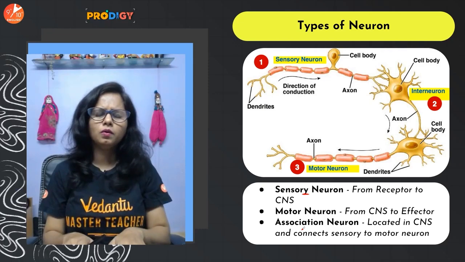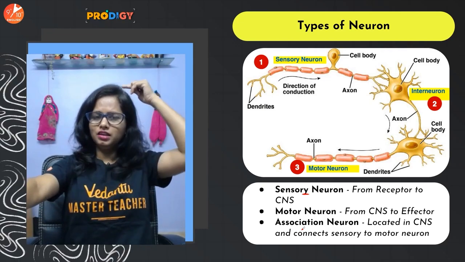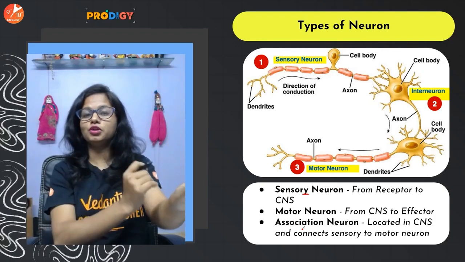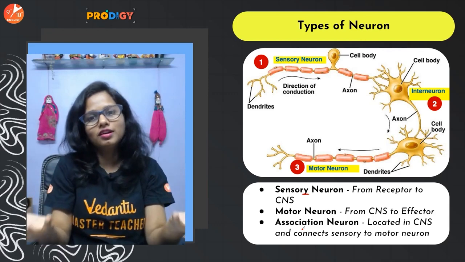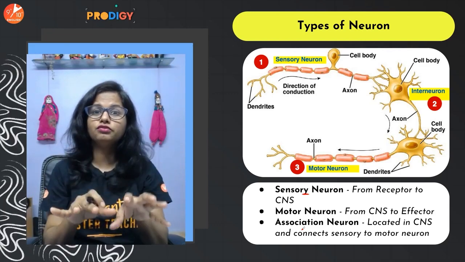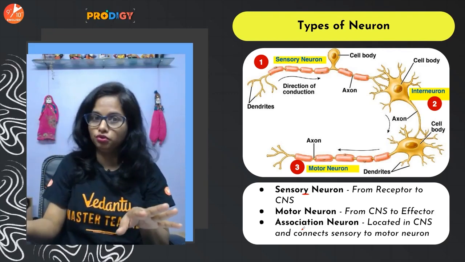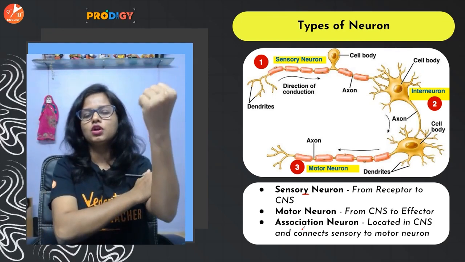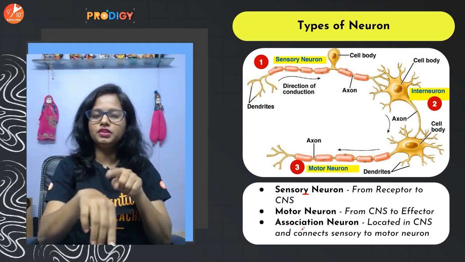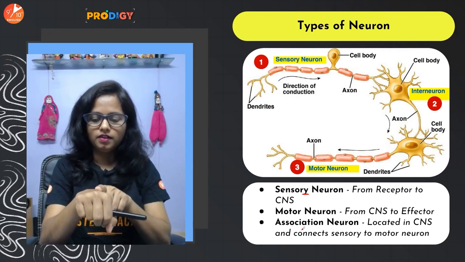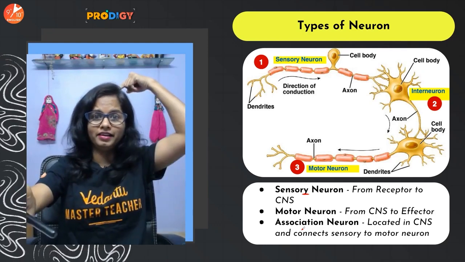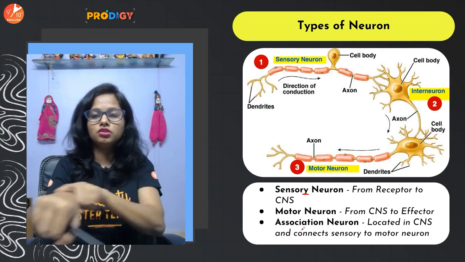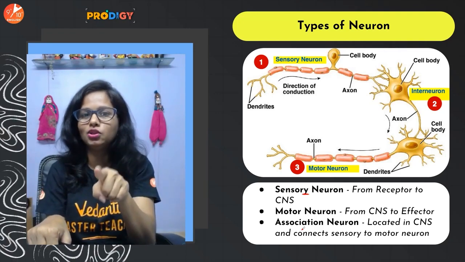Now, the neurons which pass the information to the central nervous system are not the same which bring the information back to the muscles or glands. The information is brought by another set of neurons, which deliver the information either to the muscles or to the glands. For example, if there is a mosquito sitting over here, the message will be sent: "Eh, machhar aaya re." The mosquito has arrived. The mosquito is sitting on your hand. So this information is brought by the sensory neurons.